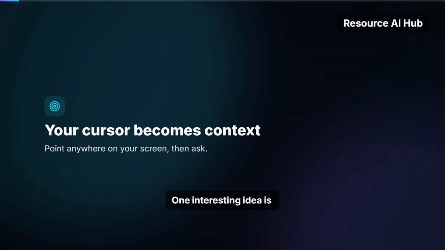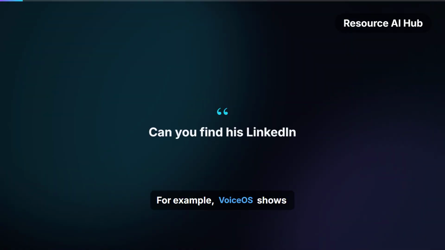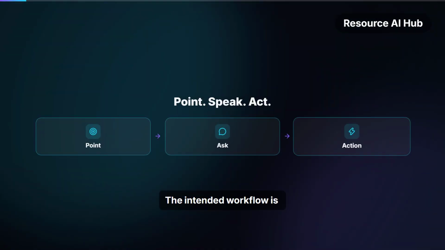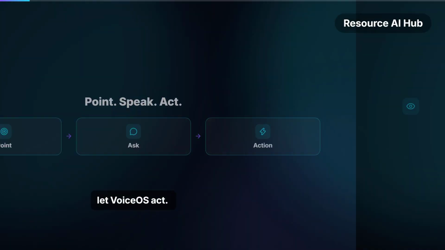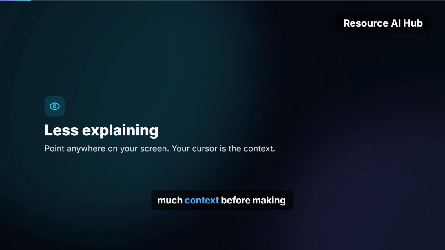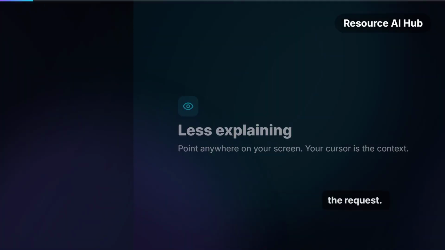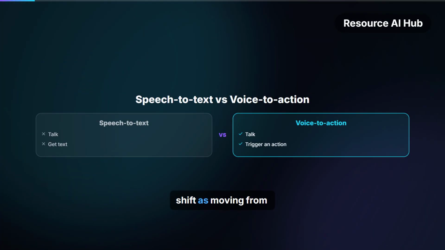One interesting idea is that your cursor can provide the context for your request. For example, VoiceOS shows the request, "Can you find his LinkedIn?" The intended workflow is point at context, say what you want, then let VoiceOS act. That means you don't have to explain as much context before making the request. VoiceOS frames its core shift as moving from speech to text to voice to action.